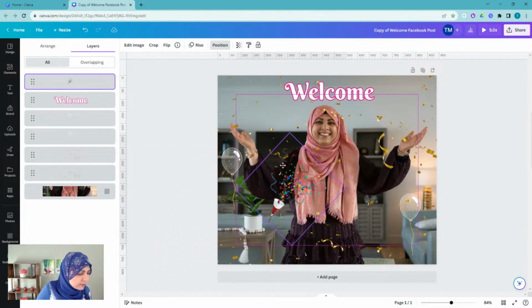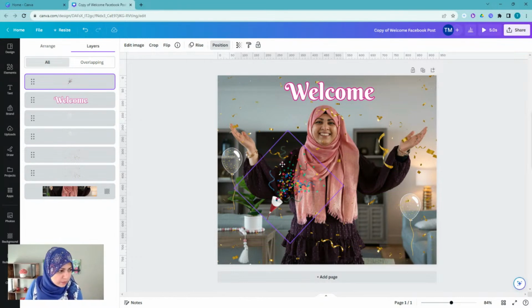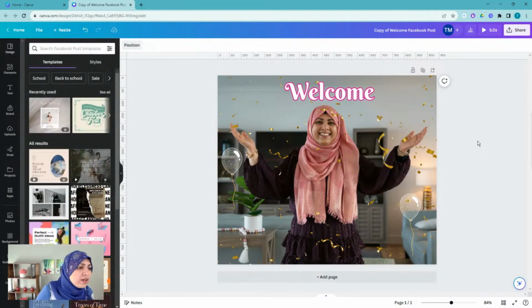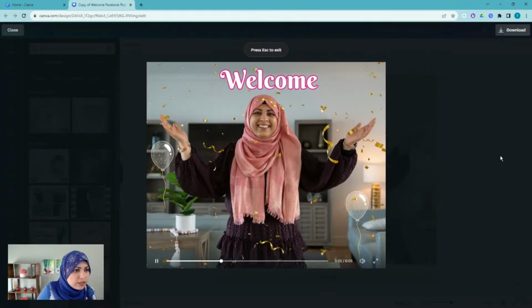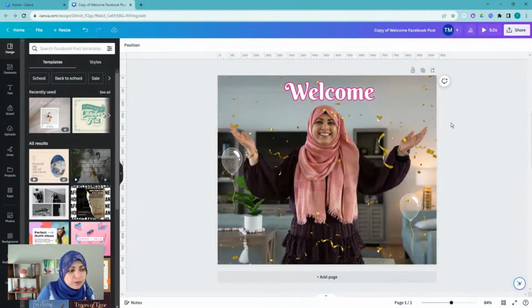Oh, look at that. There was more confetti that we added, but we didn't use, but it got stuck there. All right, let's just delete it. We don't need it. Okay, so I can play it to see what it's going to look like, right? If I download it as a video, this is what it would look like, but that's not what we're going to do. We're going to just convert it into a GIF.